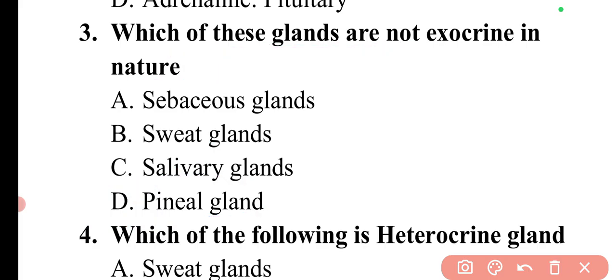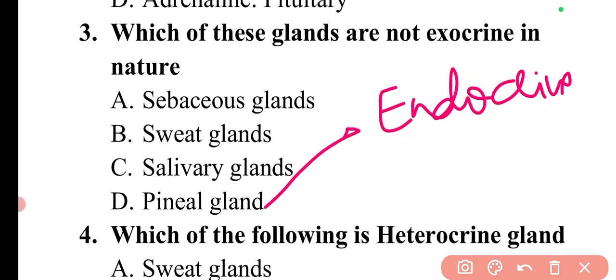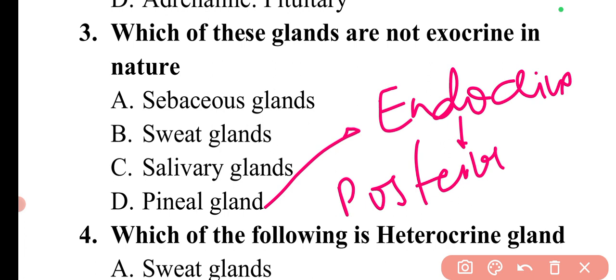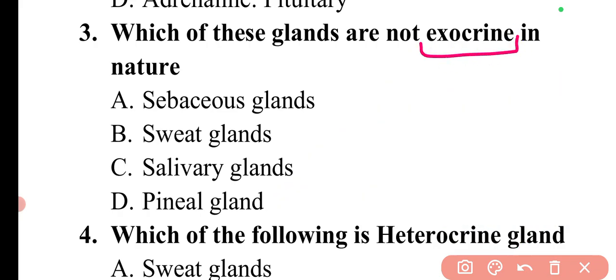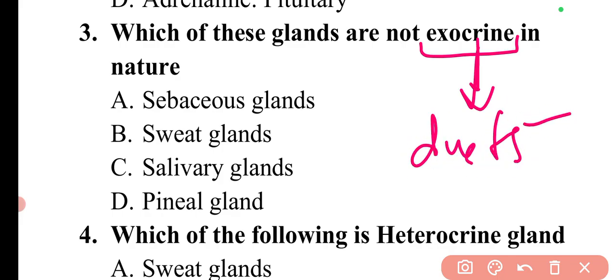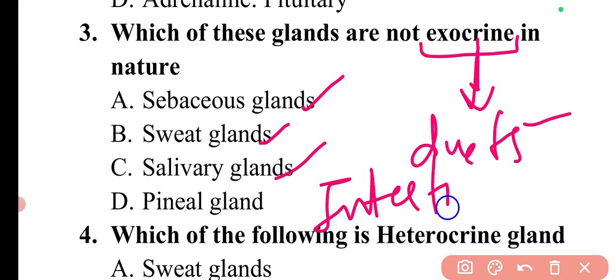So basically the pineal gland is an endocrine gland, which is located in the posterior part of the cranial fossa, which is a part of the brain. If I talk about the exocrine glands, exocrine glands are basically glands that pour their secretion on the surface or into a particular region. These exocrine glands are the glands with ducts, and examples are sebaceous glands, sweat glands, salivary glands, and also the intestinal glands.